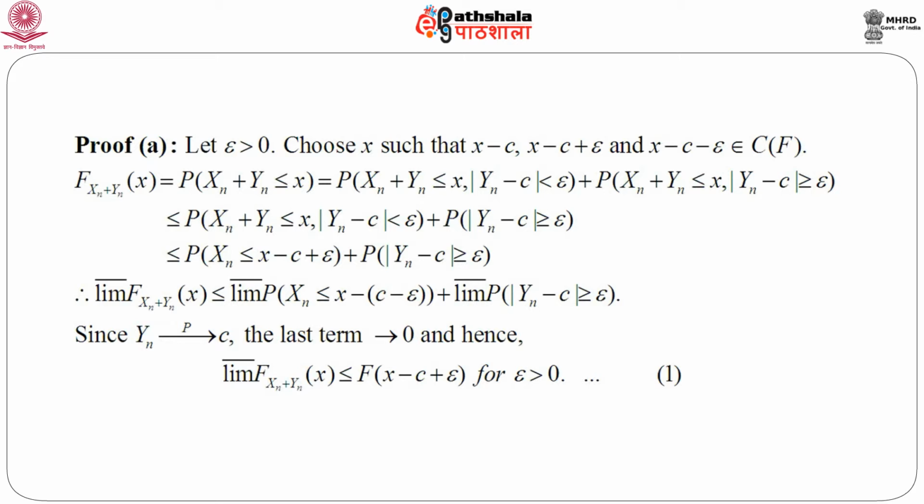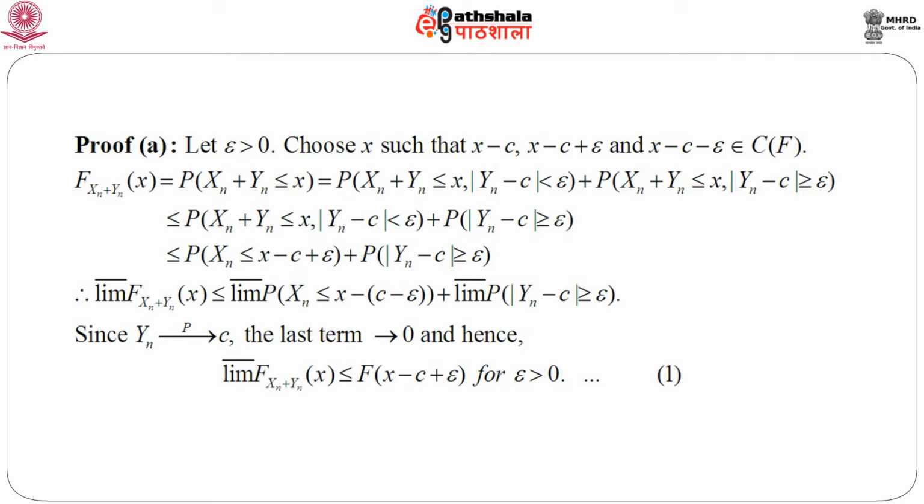Now, consider F_{X_n+Y_n}(x), that is the distribution function of X_n plus Y_n, which is nothing but the probability that X_n plus Y_n is less than or equal to x. Now, we introduce the event mod of Y_n minus c less than epsilon and apply the simple theorem on probability, that is, P(A) equals P(A intersection B) plus P(A intersection B complement). So, we get immediately the probability that X_n plus Y_n is less than or equal to x and mod of Y_n minus c is less than epsilon, plus the probability that X_n plus Y_n is less than or equal to x and mod of Y_n minus c is greater than or equal to epsilon.